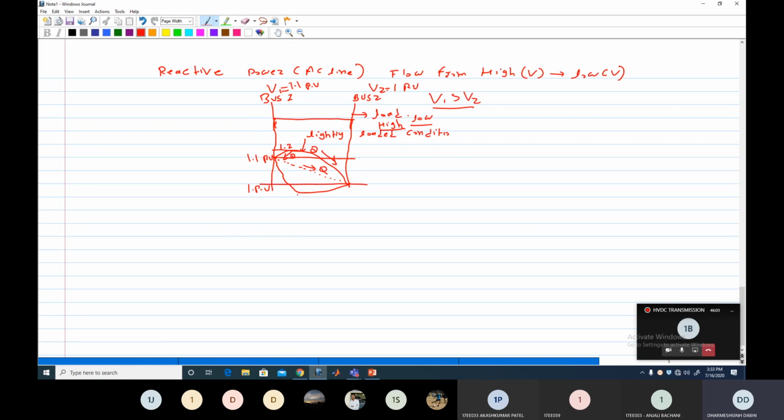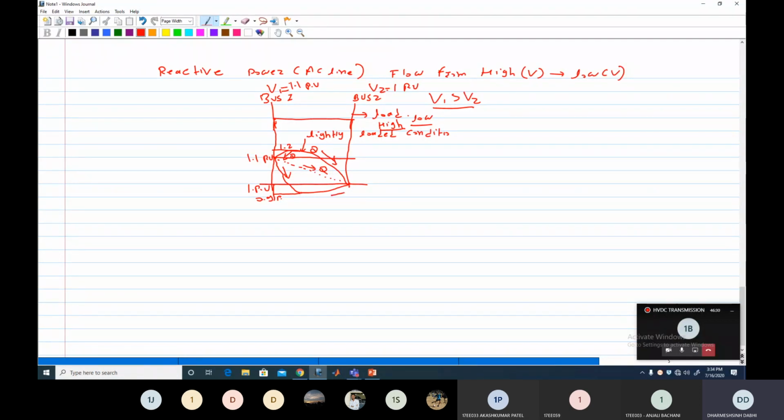Here at this point the voltage is, suppose, 0.9 per unit. So at this point the voltage is 0.9, here the voltage is 1, and here it is 1.1. So in this case, reactive power flows in this direction up to this point. But here it is 0.9 and here it is 1 per unit.